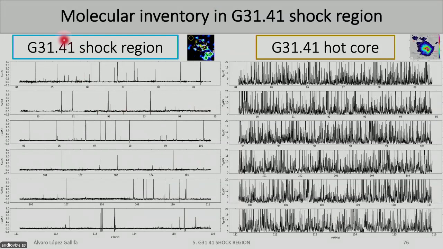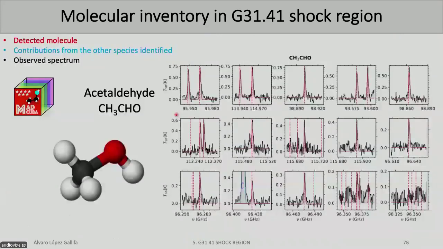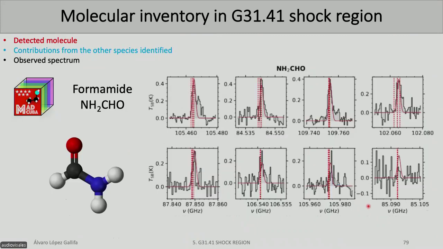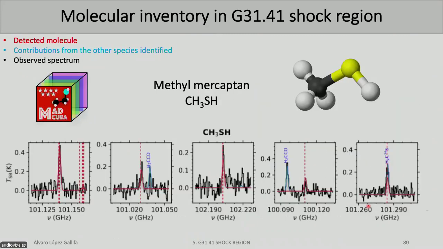So when we extract the spectrum of this shock region, which is this one, we can see how it's really different compared to the hot core. Here, there are a lot of transitions, and here the amount of transitions is pretty low. But despite that, we are able to detect molecules here again. In this case, we have detected acetaldehyde, and if you realize, the spectrum is quite different. It's way clearer. There are fewer contaminations due to fewer transitions. We have acetaldehyde, formamide, or methyl mercaptan, among others.